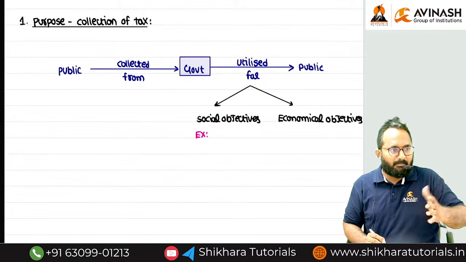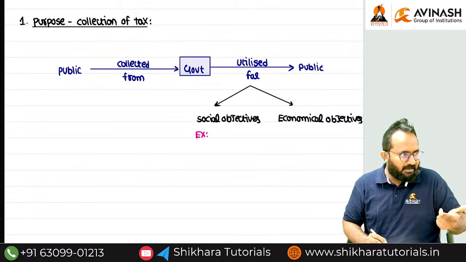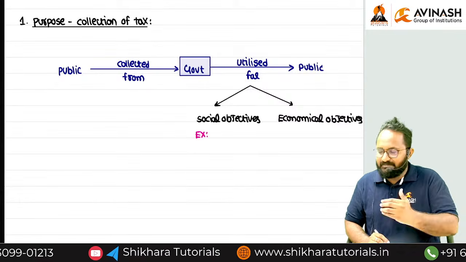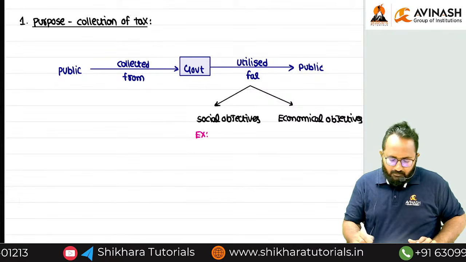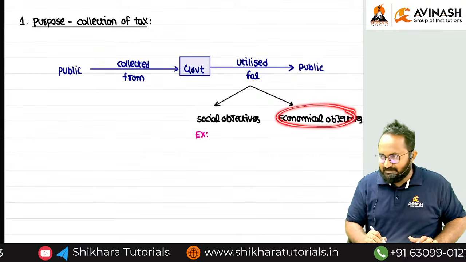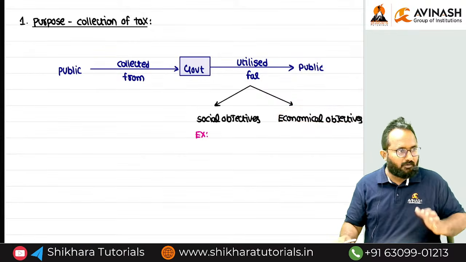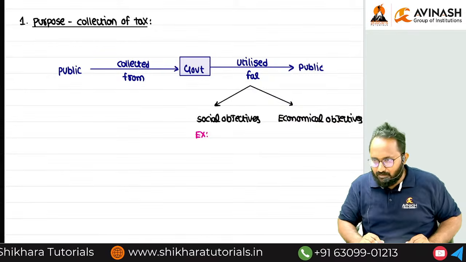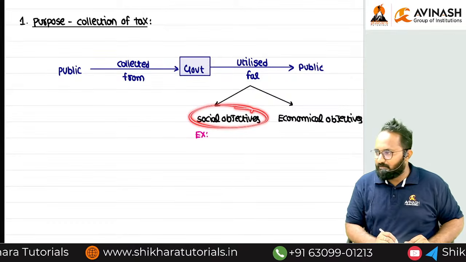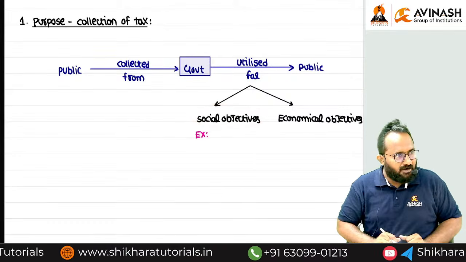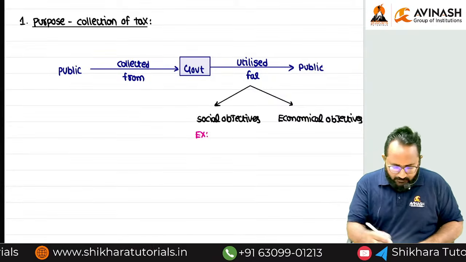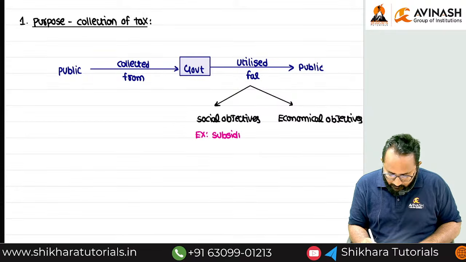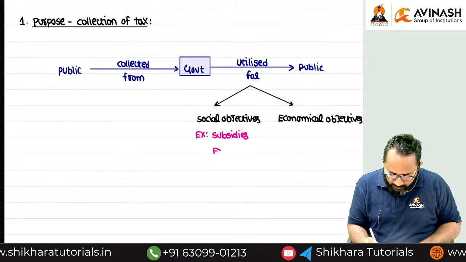Economical means development purposes: road construction, dam construction, lift irrigation projects, defense, etc. If any country utilizes tax money for economical objectives, that country will automatically convert from developing to developed. If it is used for social objectives, we are still in the developing stage. So some objectives we can write: subsidies, free transportation.